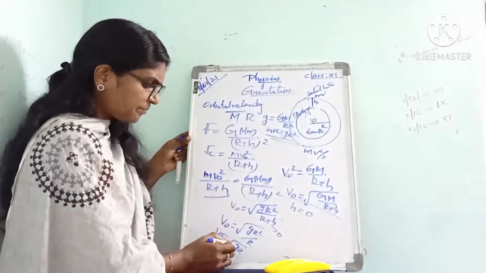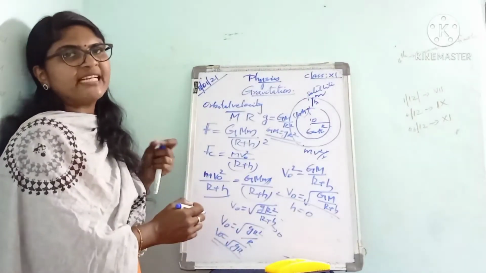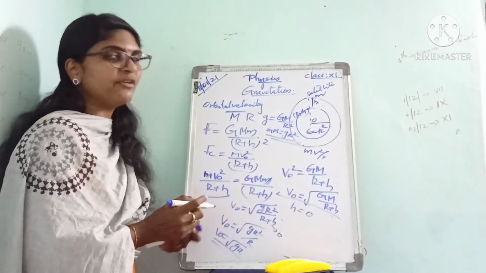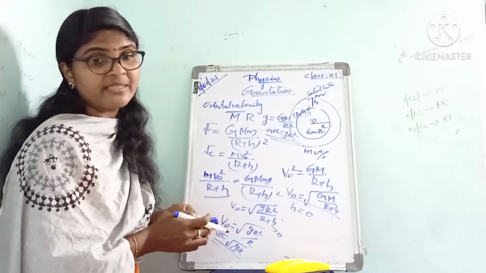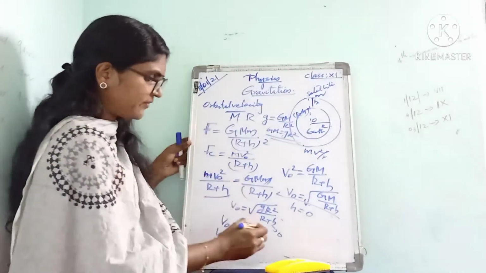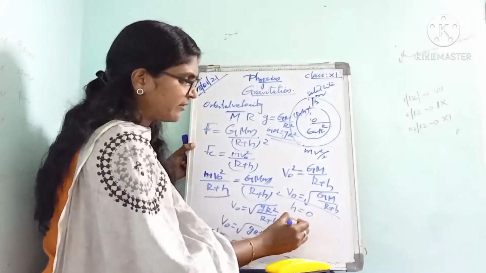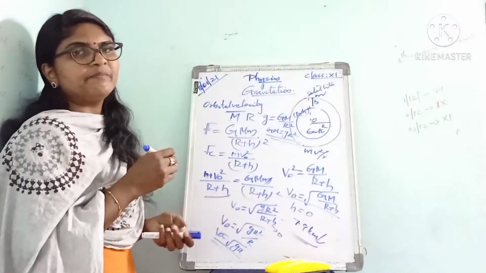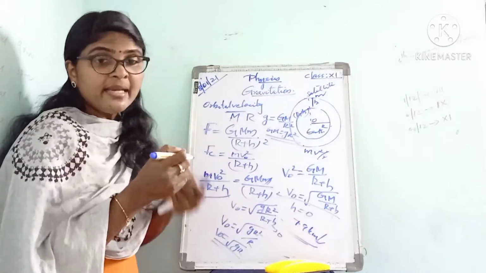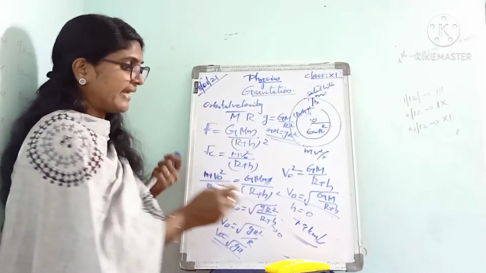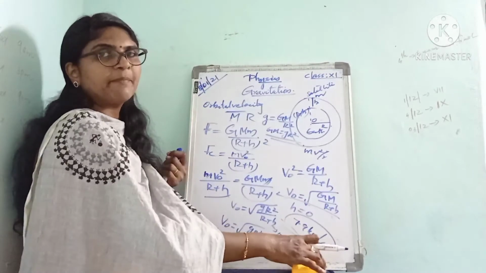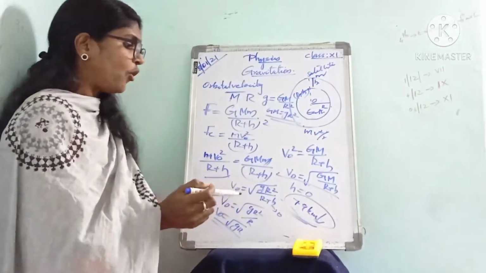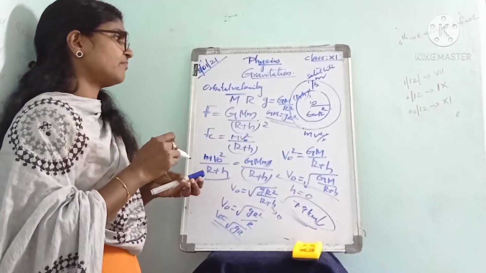Then we know the value of acceleration due to gravity, 9.8 meter per second square, and the radius of Earth is actually 6.4 into 10 power 6 meter. By substituting this, we get the orbital velocity as 7.9 kilometer per second. That is the value of orbital velocity.